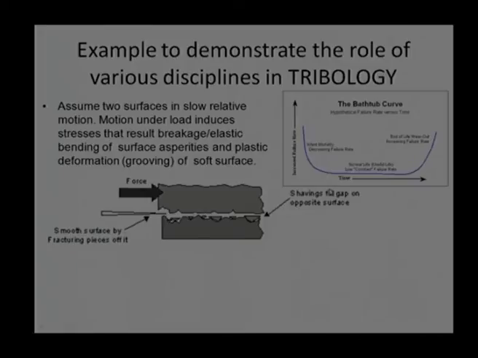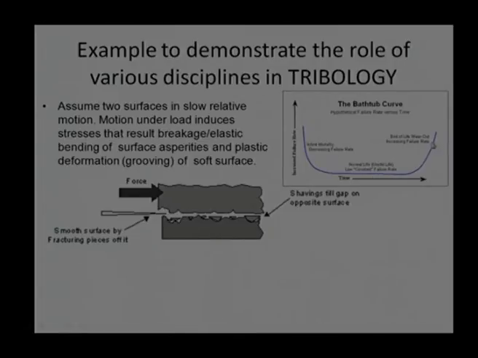It may take a few hours, it may take more hours, or it may cause a catastrophic failure, depending on how we are treating these two surfaces, how we are designing these two surfaces. We know very well after a long time the surface will again wear out if wear is consistent.